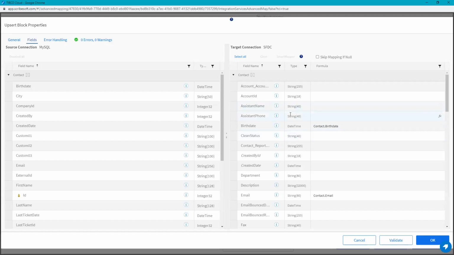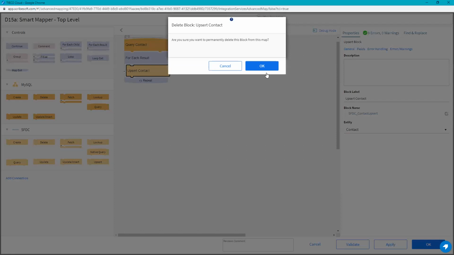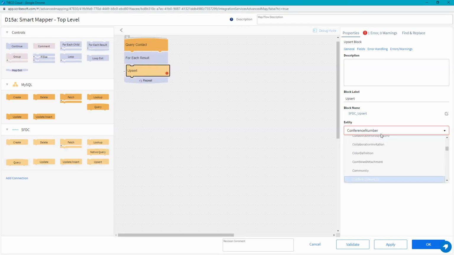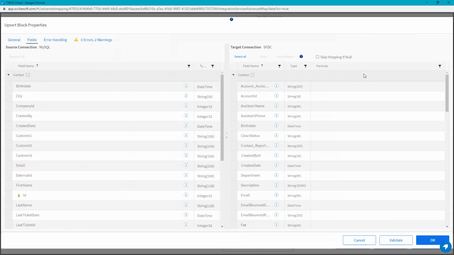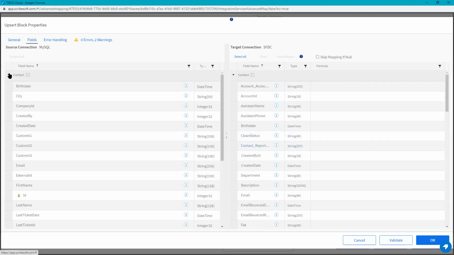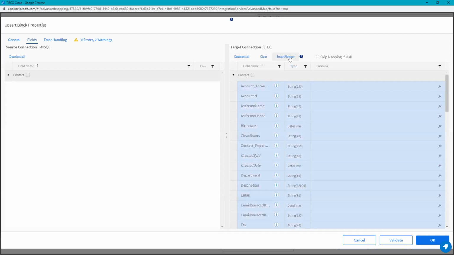In fact, I'm just going to delete this block, and we'll add a new block, start from scratch, and show you what it looks like. We use an upsert operation on Salesforce, and we're going to select the contact entity. Then we head to the field mapper. Now notice that all these fields are blank. So we head over to the left-hand side. We notice there's only one entity in scope on the left-hand side, so we select this entity. We select all, and then we click Smart Mapper.